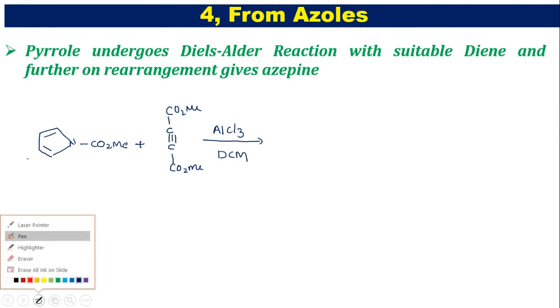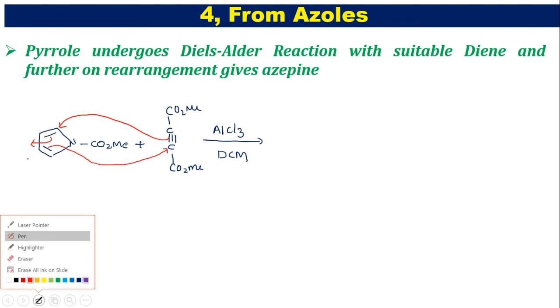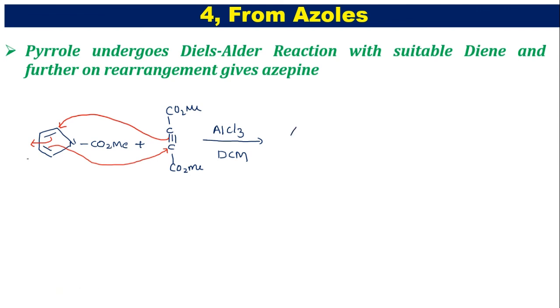Now this is undergoing which reaction? Diels-Alder reaction. How is the Diels-Alder reaction taking place? Now this pi bond is shifted here. Now the pi bond is going to attack onto this carbon. One of the pi bonds is attacking onto this carbon atom. After that it forms a cyclic adduct.